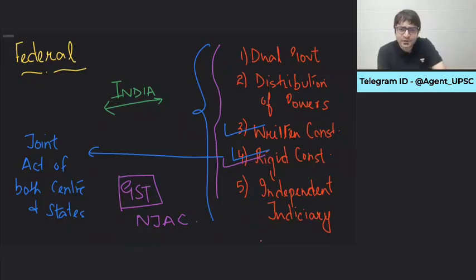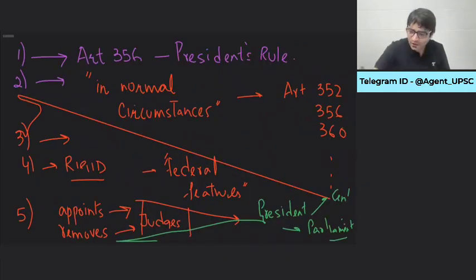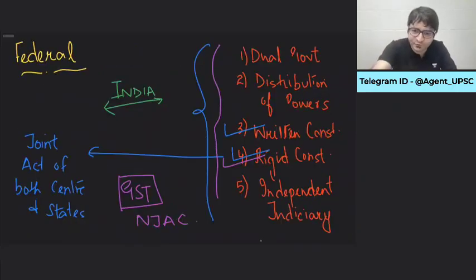And we have an independent judiciary. Such an independent judiciary that today judges are appointed by themselves. Although the formal order is issued by the president, basically judges decide for themselves who is going to be our brother and sister judge. And such is the complicated process of removal that till date, no judge of the Supreme Court or High Court has ever been removed. Can you name one judge who was removed by Parliament? One judge of the Supreme Court or High Court who was removed by the Parliament? No. That means we follow all these characteristics.